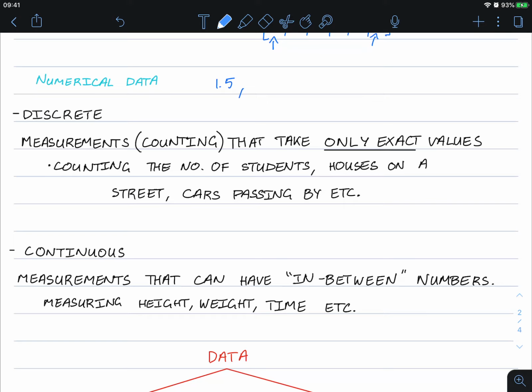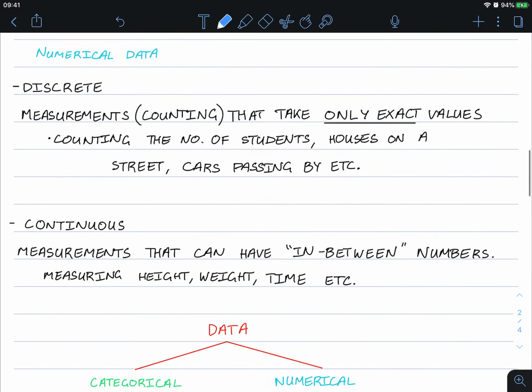Or could we count 2.25 students? Well, clearly that's impossible because, well, a student is a student. We can only have 1, 2, 3, 4, 5 students, or we might have 20, 30 students, etc. So discrete numerical data are values or things that can only take exact values.